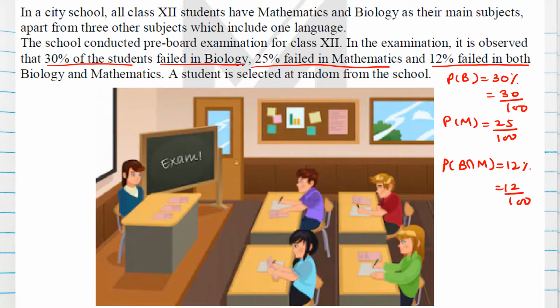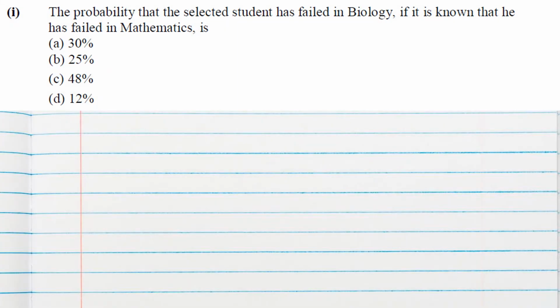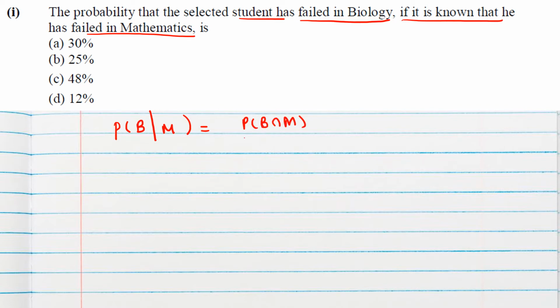A student is selected at random from the school. Find the probability that the selected student has failed in bio if it is known that he has failed in maths. So this is a question of conditional probability. What we should find here is the probability of failing in bio given that he failed in maths, which is given by the formula P of B intersection M divided by P of M. Both these values are given to us, 12% and P of M is 25%.